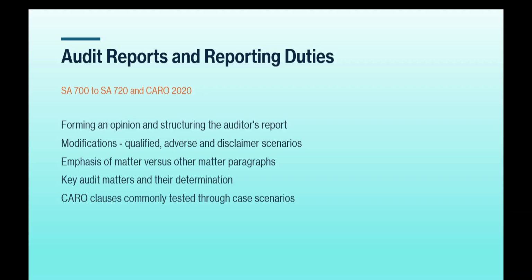So audit reports. What are the contents in this chapter? Forming an opinion and structuring the auditor's report. Modifications, qualified, adverse and disclaimer scenarios. Emphasis of matter versus other matter paragraphs. Key audit matters and the determination, a very important part. CARO clauses are commonly tested through case scenarios. Okay, with case scenarios, CARO clauses will be tested.